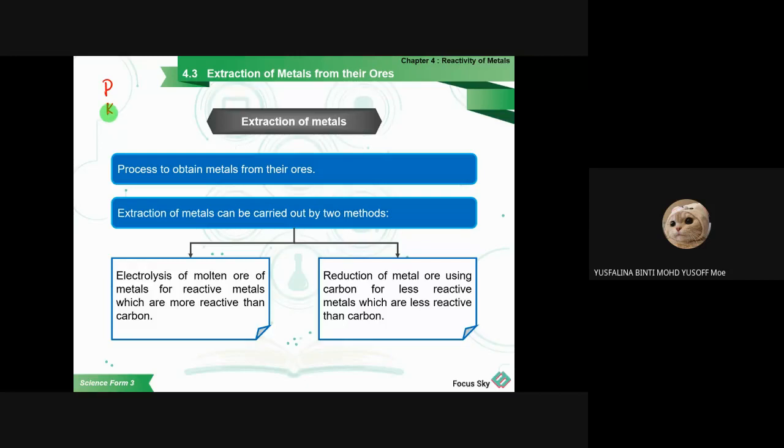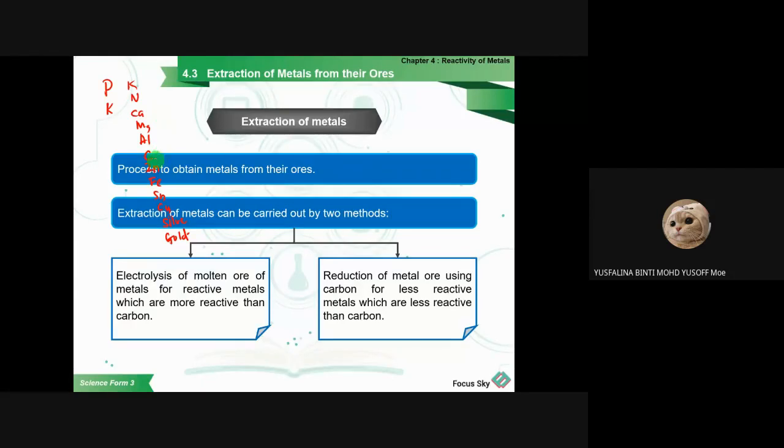Calcium, magnesium, and then aluminium, carbon, zinc, ferrum, stannum, cuprum, and silver, and the last is gold. So this is the reactivity series of metals.